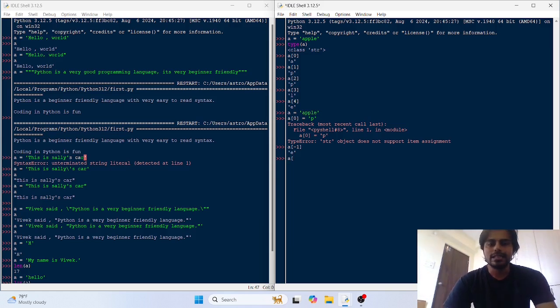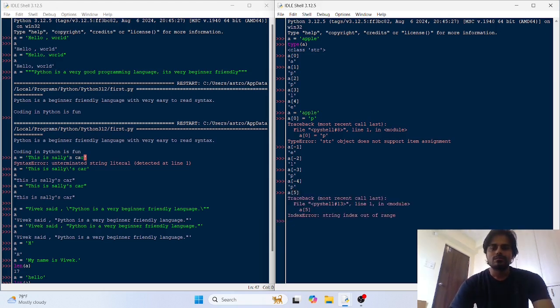The second last element can be accessed by -2. The third last element can be accessed by -3. The fourth last element can be accessed by -4. The fifth last element can be accessed by... so there is no fifth element here.